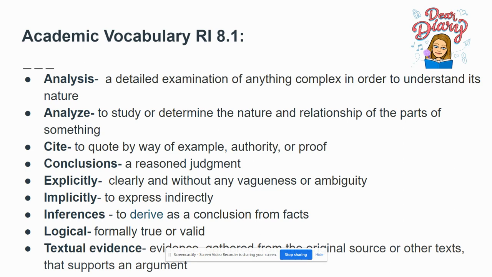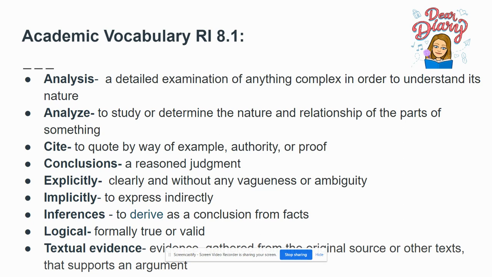So this is when you are kind of like, think of it scientifically. You are studying something. You're trying to understand how it works. To analyze means to study or determine the nature and relationship of the parts of something. Cite means to quote by example, authority, or proof. This is your evidence. You are citing directly from a text to support your argument.